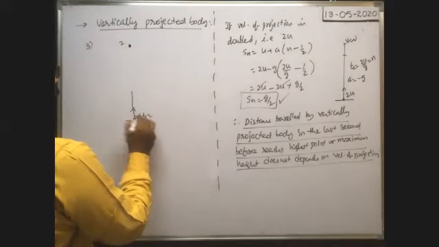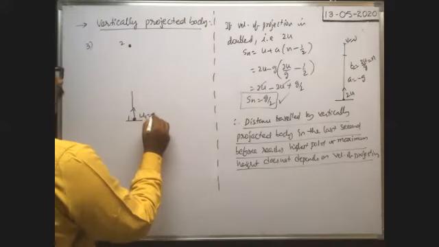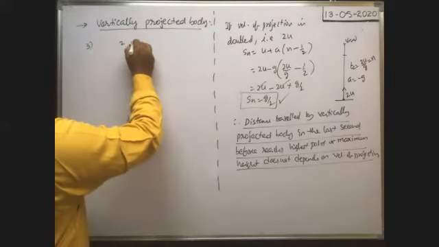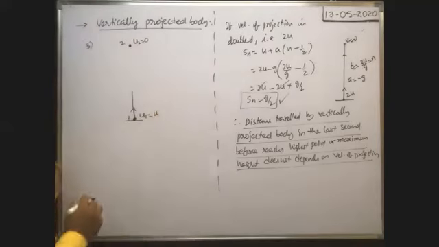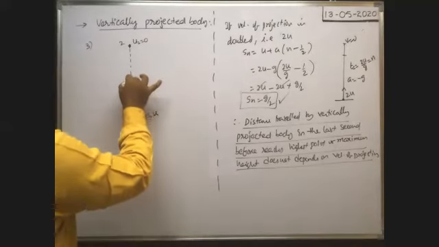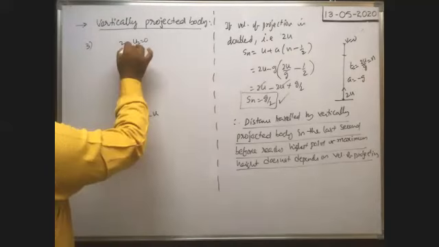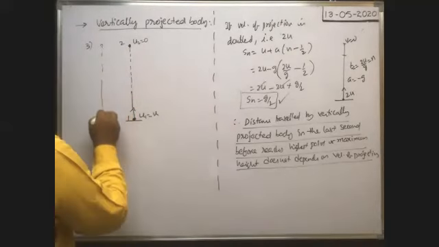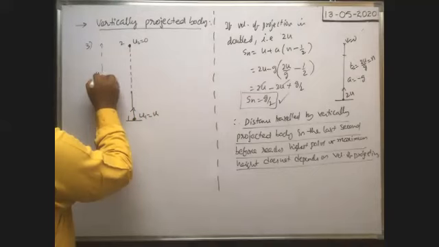Here it is the first body, and that is the second body. The initial velocity of projection is u for the first. Here it is dropped, that's why the initial velocity is 0.